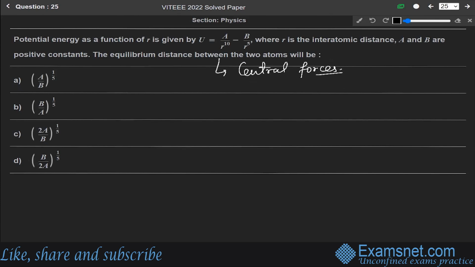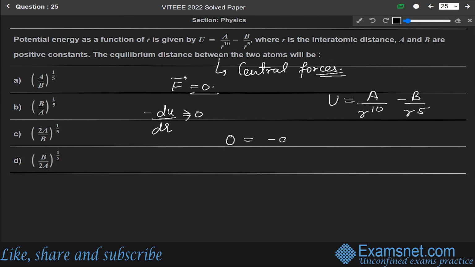In this question, whenever equilibrium conditions come, we know that at that time the force becomes 0. So for this, we can write minus of del U over del r is equal to 0. Since we are given U is equal to A over r raised to the power 10 minus B over r raised to the power 5, and we know that force is equal to minus del U over del r. So putting its value equal to 0, differentiating U with respect to r position, we get 0 is equal to minus of del over del r of A over r^10 minus B over r^5.